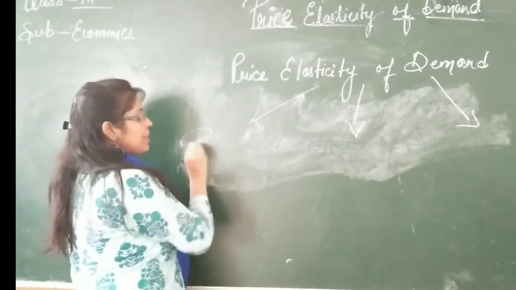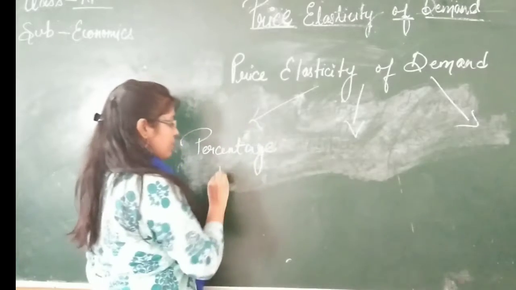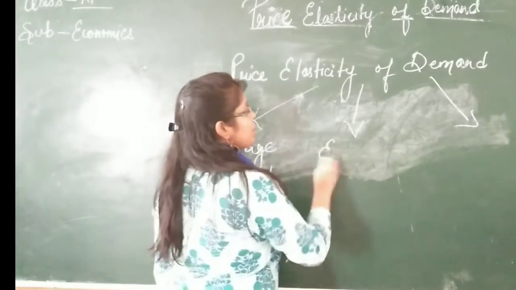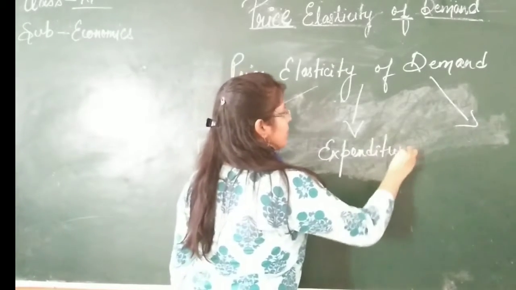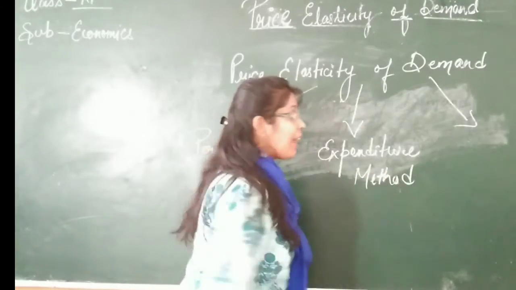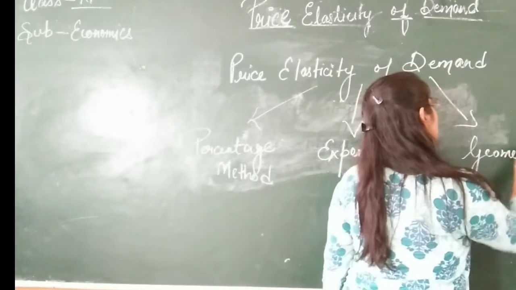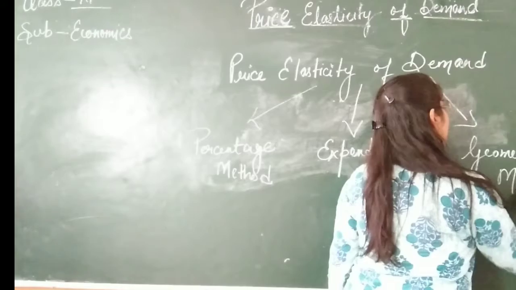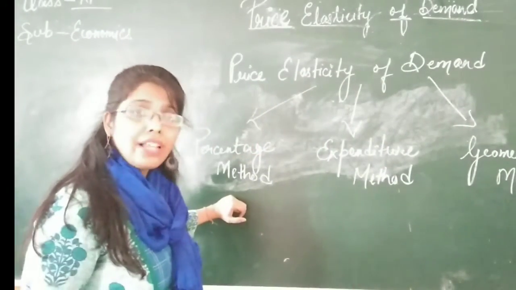First being the percentage method. Second, the expenditure method. And the last being the geometric method.